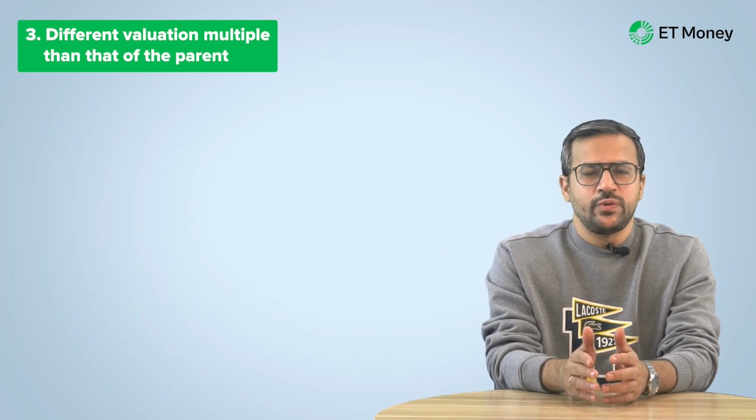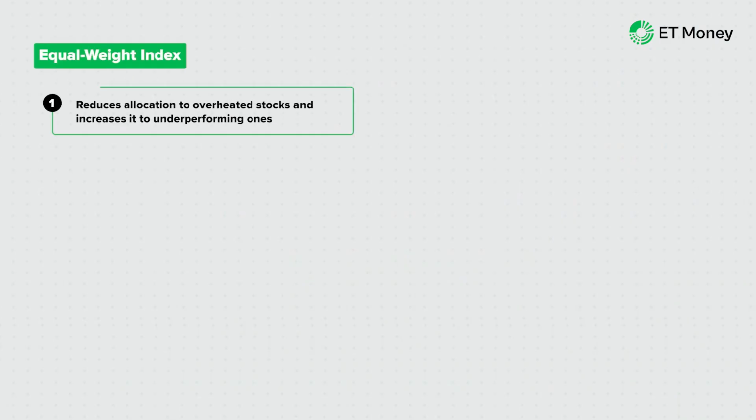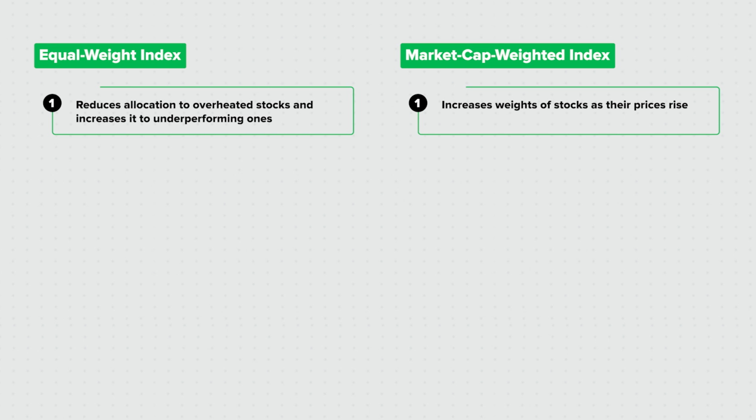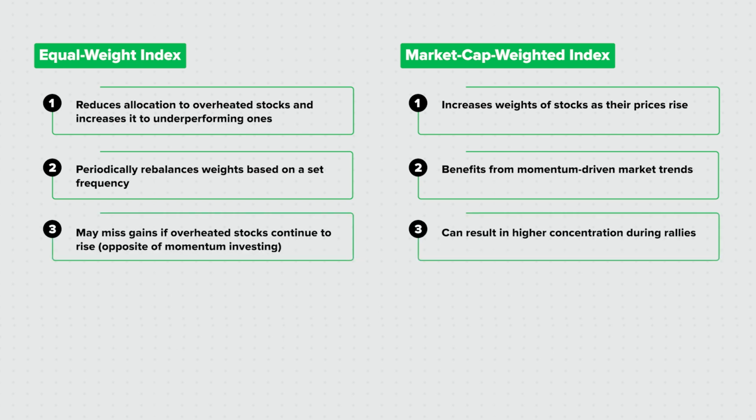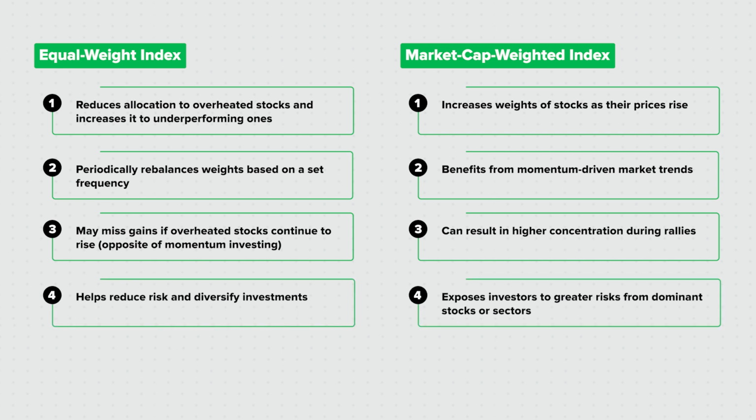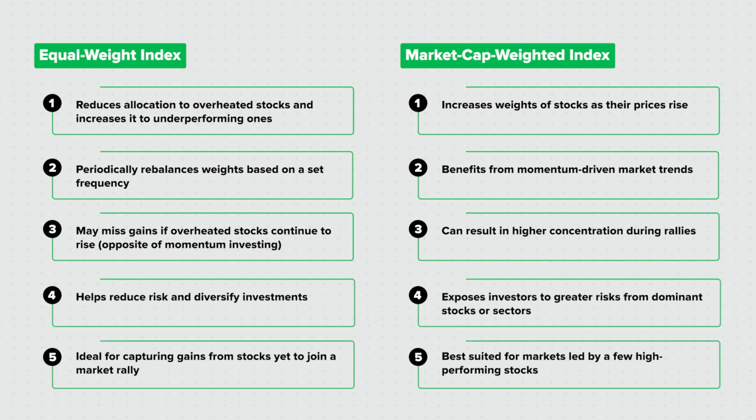Now, a related feature of an equal weight index is that it automatically reduces allocation to overheated stocks and increases it to those that aren't. In a market cap weighted index, stocks that go up tend to see their weights in the index go up too. But an equal weight index adjusts the weight periodically based on the rebalancing frequency. Of course, this is the opposite of what momentum investing does. So if a stock continues to go up, an investor in an equal weight index stands to lose. But if the idea is to reduce risk and invest in stocks that have yet to take part in a bull run, the equal weight index does it well.